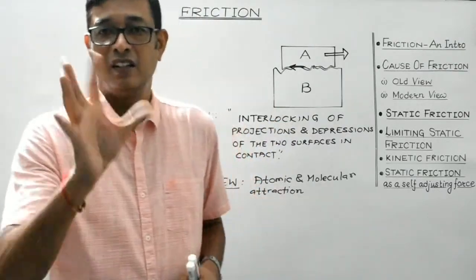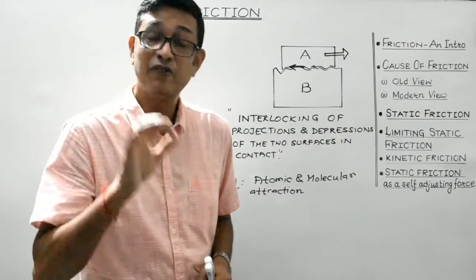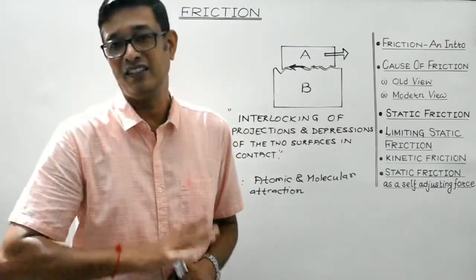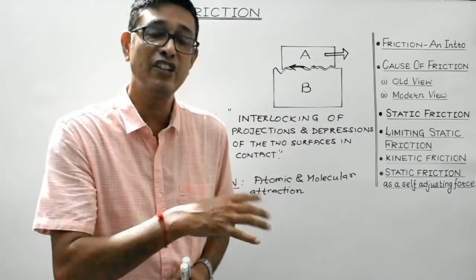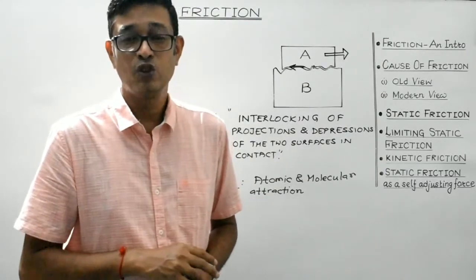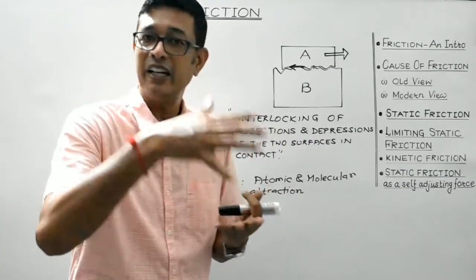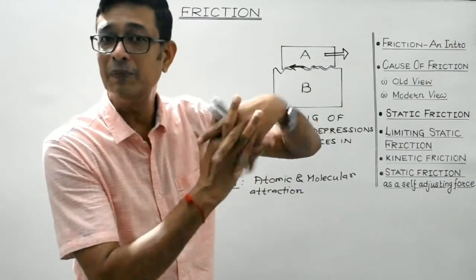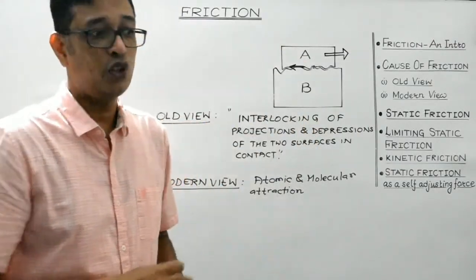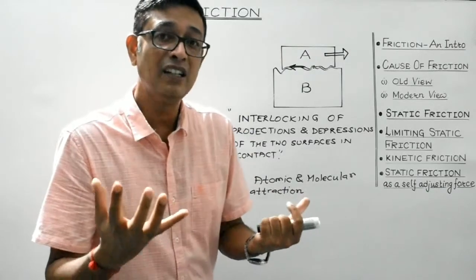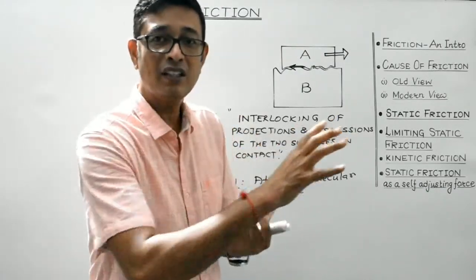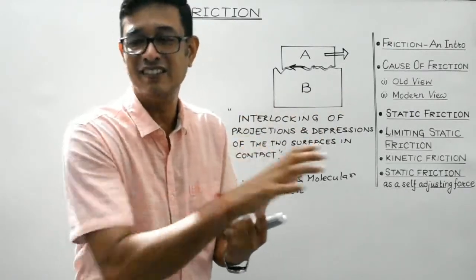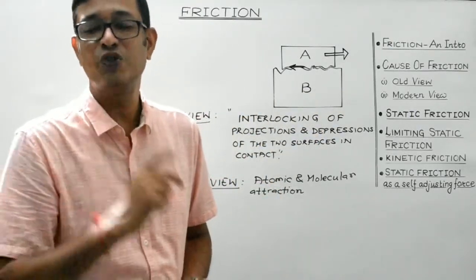Let me tell you once again. The friction is caused first due to irregularities in the form of projections, elevations or depressions. Whenever two such surfaces are made in contact, interlocking of these elevations and depressions takes place. If we intend to slide a body over another, then due to this interlocking, the motion is hindered, and that gives rise to friction.